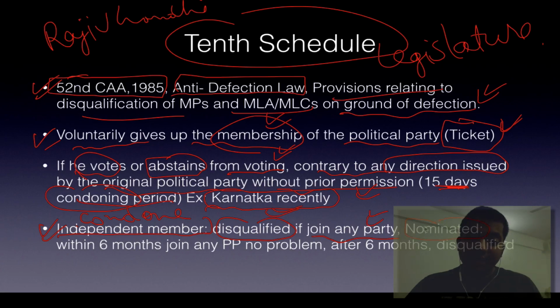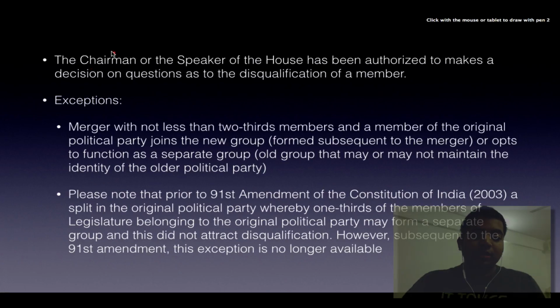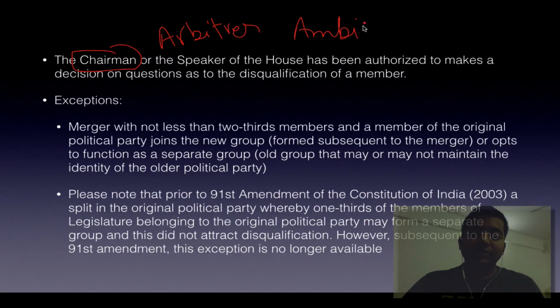And if he is a nominated member, within 6 months if he joins any political party, there is no problem. But after 6 months, if he joins, then he is disqualified. Is that understood? Independent member, disqualified ASAP. Nominated members within 6 months, no problem. After 6 months, disqualified. Then the chair is the final arbiter. Arbiter means if there is any ambiguity, the final decision will be taken by the Speaker or the Chairman of the house, as the case may be.